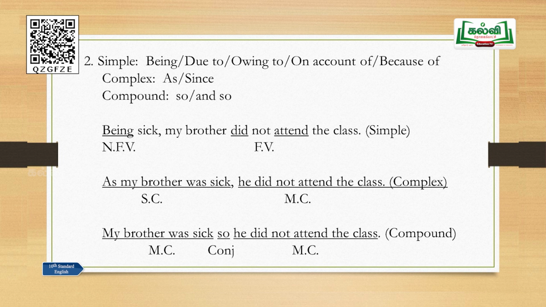As my brother was sick, he did not attend the class. "Being" has been changed into "was." So the phrase has become a clause. As my brother was sick, right, this is the subordinate clause. He did not attend the class is the main clause.